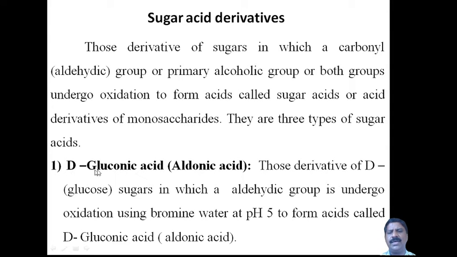Therefore, D-gluconic acid is also called aldonic acid.